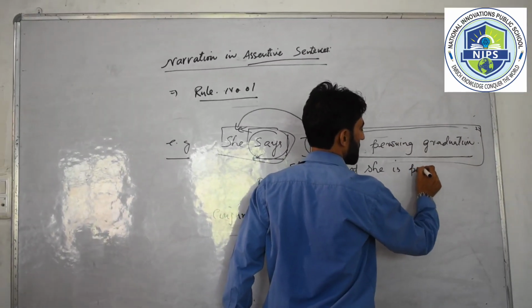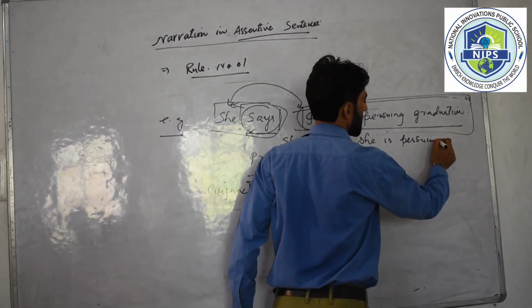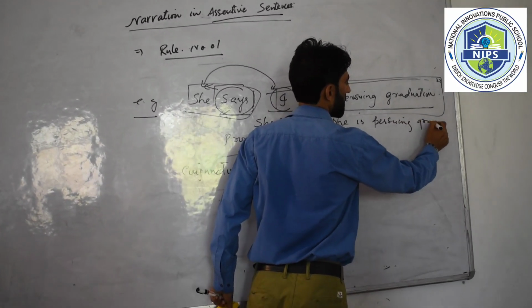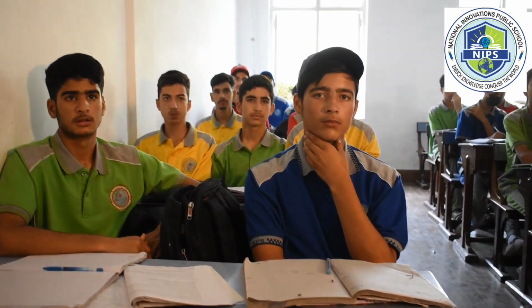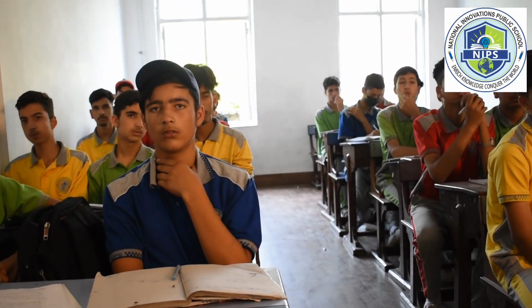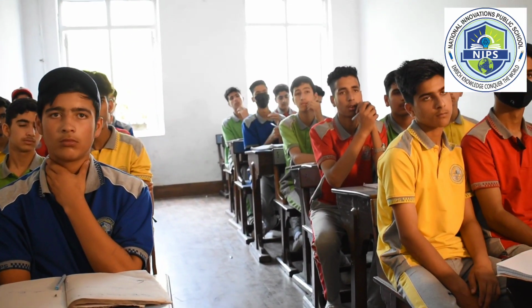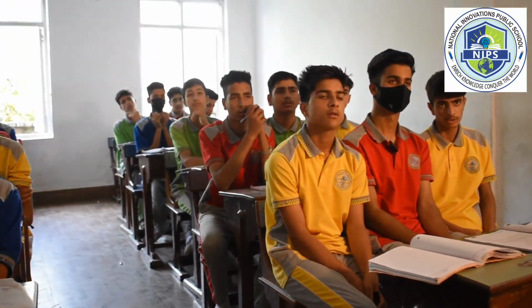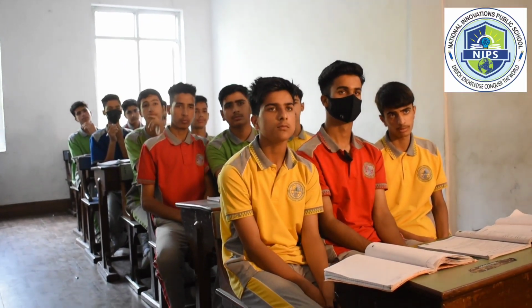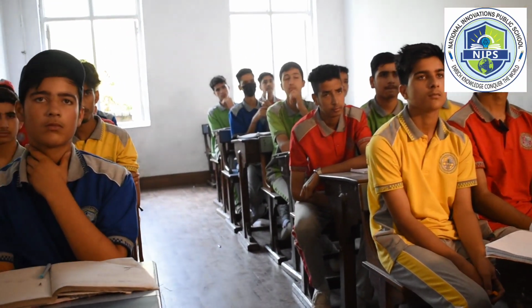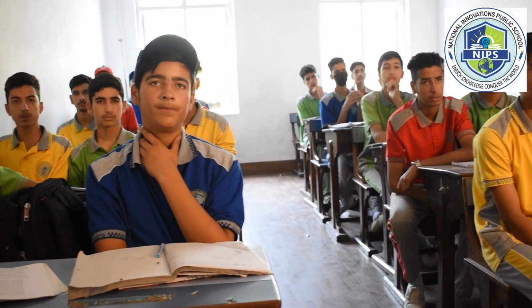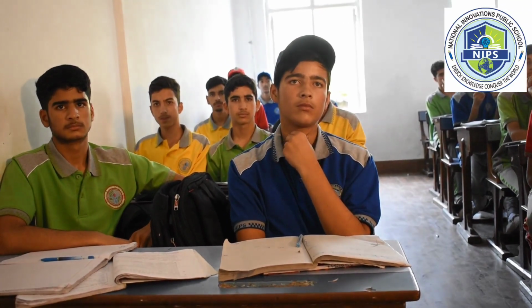She is pursuing graduation. Any change here in the tense form? Not at all. Why? Because as per the rule, it will not undergo any change. Now look at this. I am pursuing graduation. Here, I is followed by the helping verb am. But here, she is followed by the helping verb is.